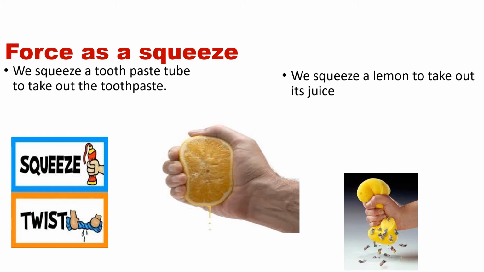Okay, here a person is squeezing the lemon to take out the juice from it. Even a sponge can be squeezed, isn't it? But you see here, whenever we squeeze objects, the shape of the object changes. Also, another action is shown here, twist. So when we try to dry the clothes, when we try to take out the water from the clothes, what do we do? We just twist it, isn't it? We squeeze and twist it. So squeezing and stretching, both actions, they change the shape of the body. So remember that.